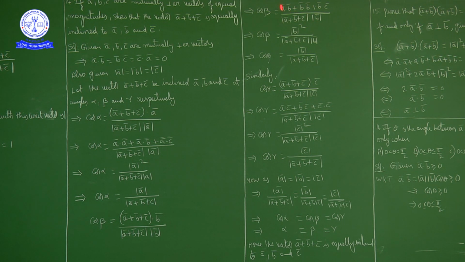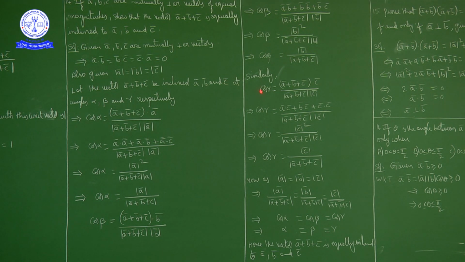Again in numerator, a bar dot b bar is how much? 0. B bar dot c bar is how much? 0. So b bar dot b bar is what? Magnitude of b square. Okay. So cos beta equal to magnitude of b square upon magnitude of a bar plus b bar plus c bar into magnitude of b bar. Magnitude of b bar in numerator and magnitude of b bar in denominator cancel. So what we have, cos beta is equal to magnitude of b bar upon magnitude of a bar plus b bar plus c bar. Okay, this is cos beta. Now similarly, angle between a bar plus b bar plus c bar and vector c bar is gamma.